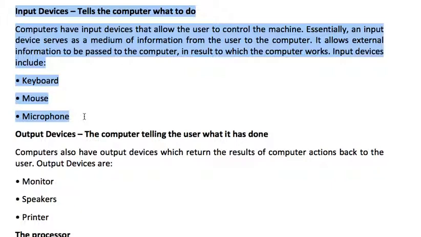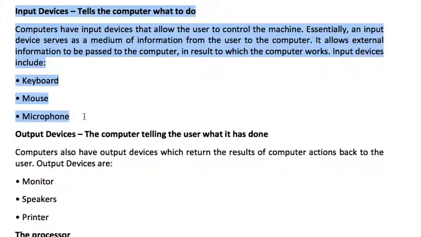It serves as a medium of information from the user to the computer. It allows external information to be inserted or passed to the computer, on the basis of which the computer works and processes the data. Input devices are keyboard, mouse, microphone.